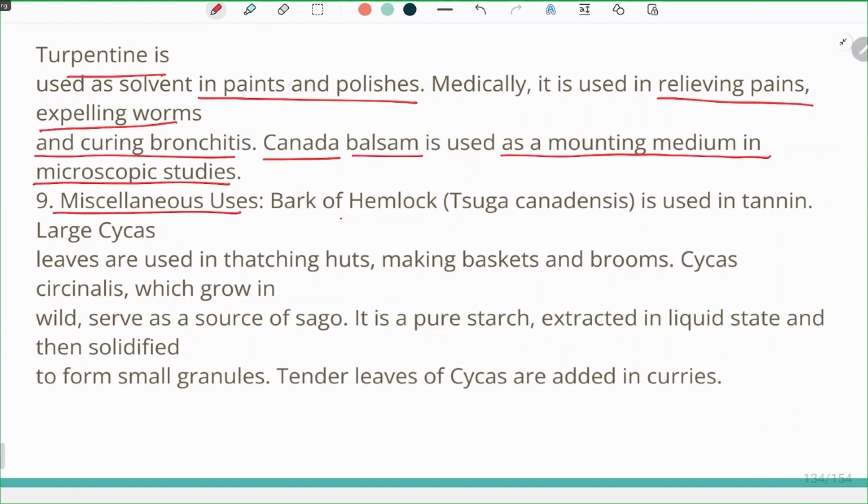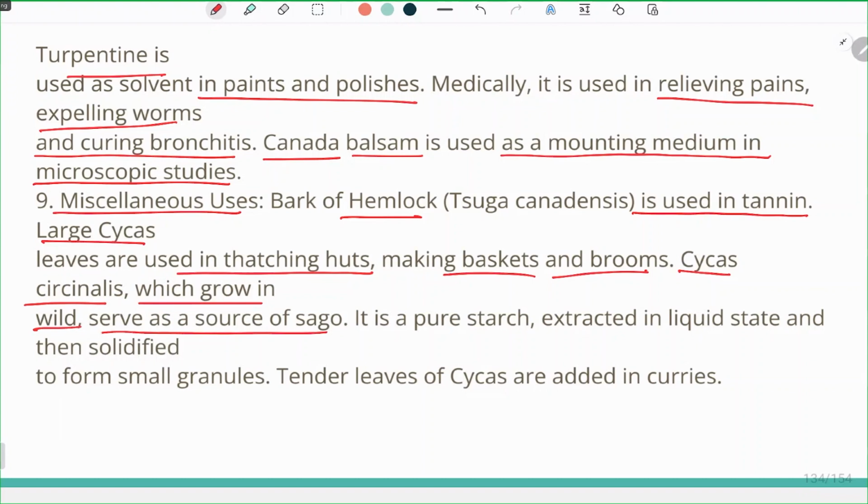Miscellaneous uses: the bark of hemlock is used in tanning. Large cypress leaves are used in thatching huts and making baskets. Cycas, which grows wild, serves as a source of sago. It is a pure starch extracted in liquid state and then solidified to form small granules.